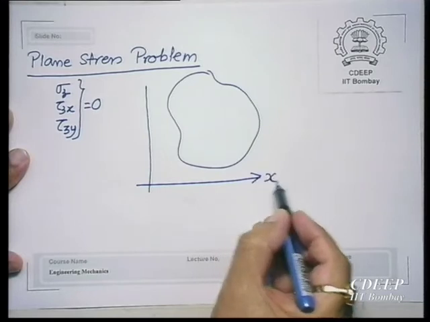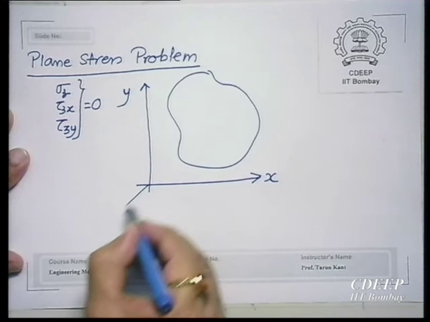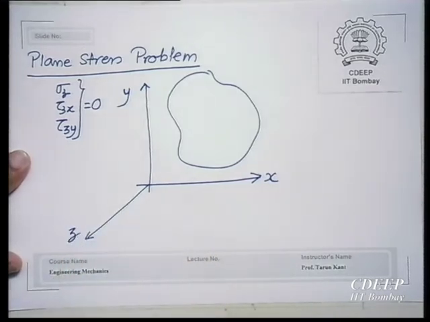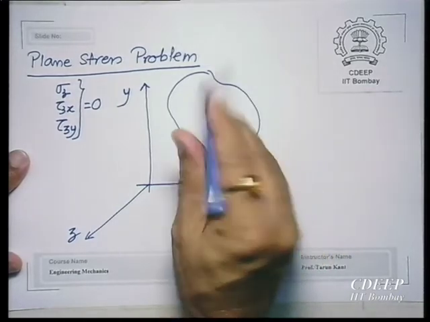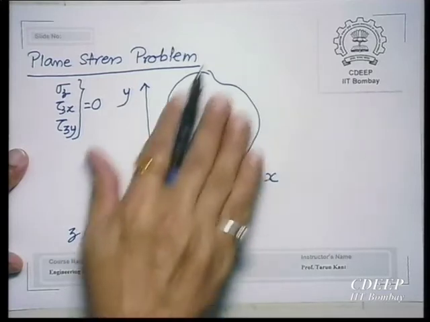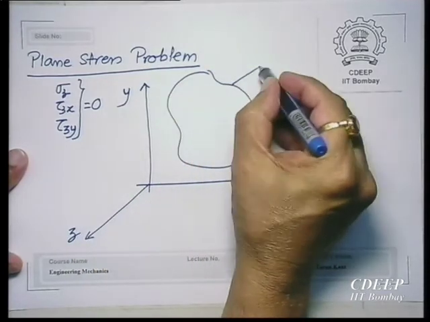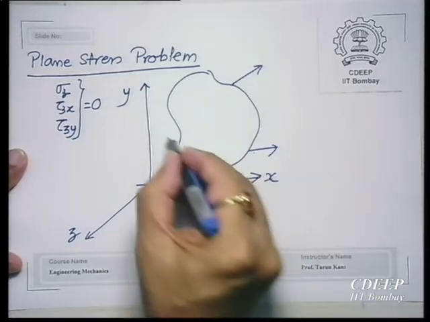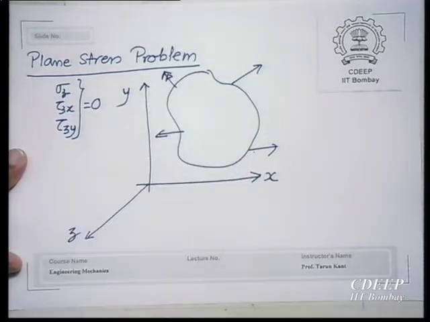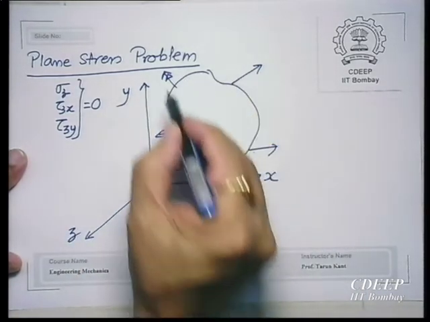Z is perpendicular to this, z is upwards, coming out. On this plane there is no load applied, all the loads are applied only in xy. No, sorry, this is not possible. The way I have drawn it is not possible. Why is it not possible?